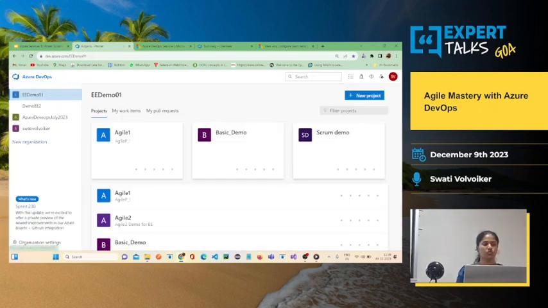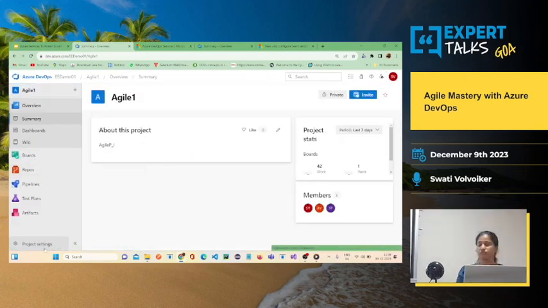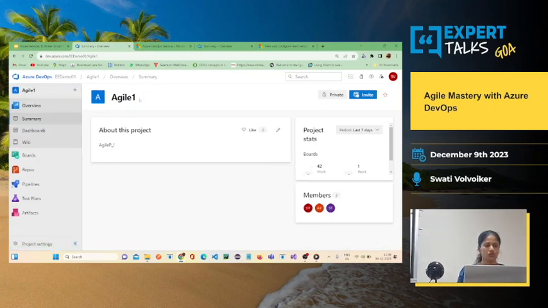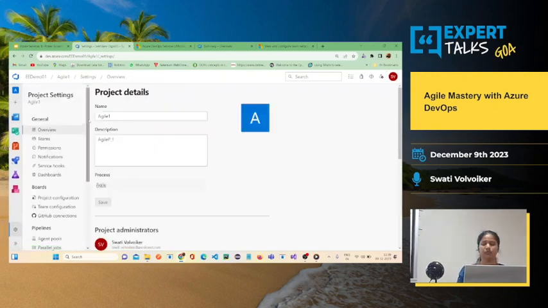Let me show you the project settings. Let me select this Agile One project. If you click here and go to the project settings, you will get several options. You can either go here or there is one settings icon here. You can just click on it and it will lead to the project settings.